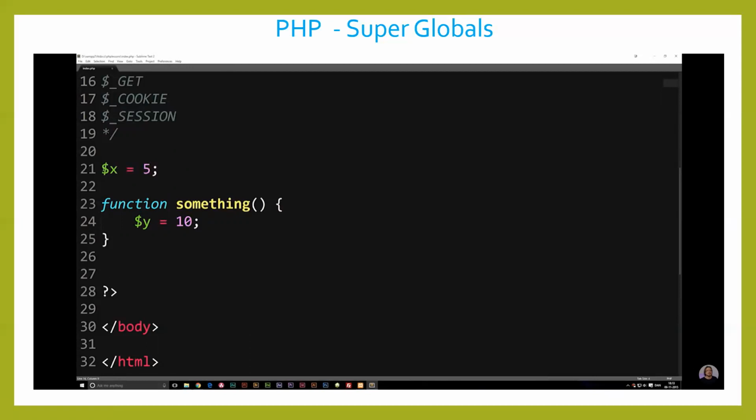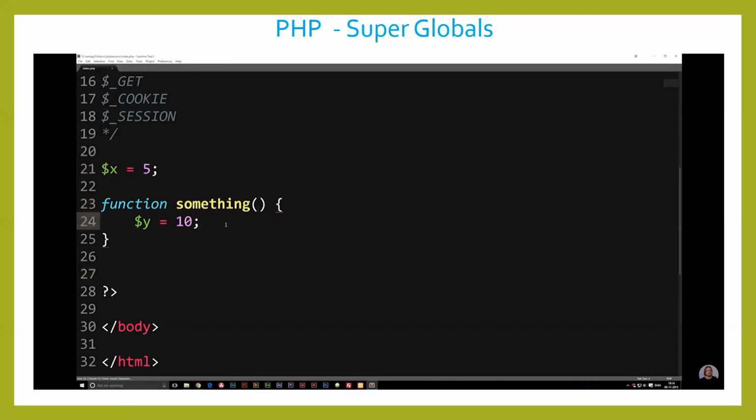So as you guys can see, I have a variable here called x, which is equal to 5, which is inside the global scope. And I have a function down here that has a variable inside of it called y, which is equal to 10. And this one is inside the local scope of the function. So let's say I want to call on this variable up here called x inside the function. Now, the typical way we want to do it is to create some kind of variable inside the parentheses, like called x, which would then refer to this variable x up here when we call it out.